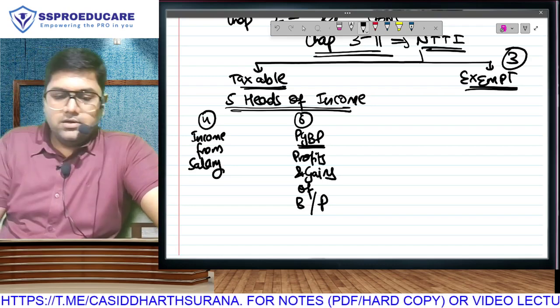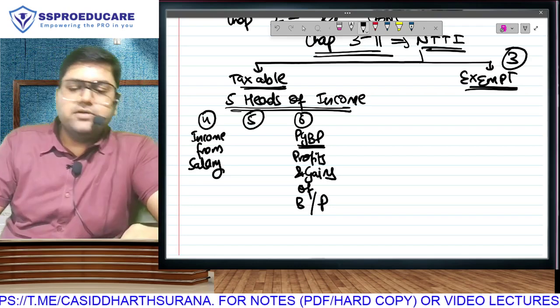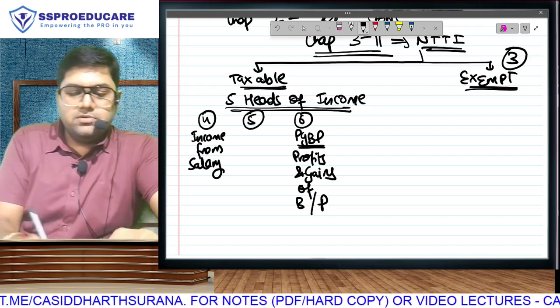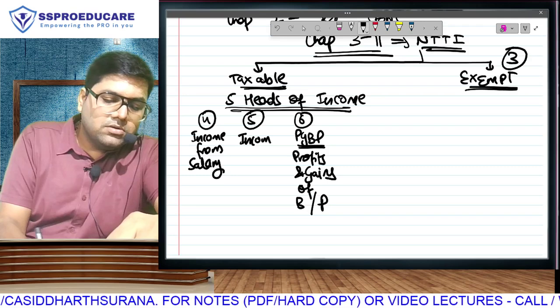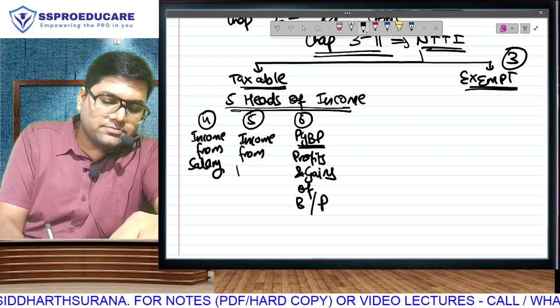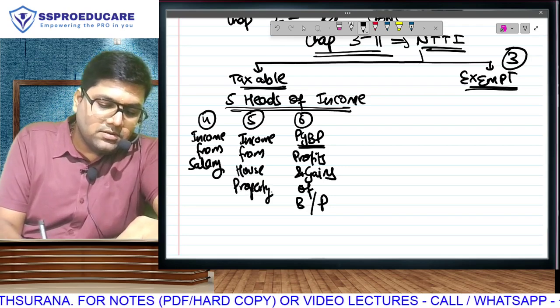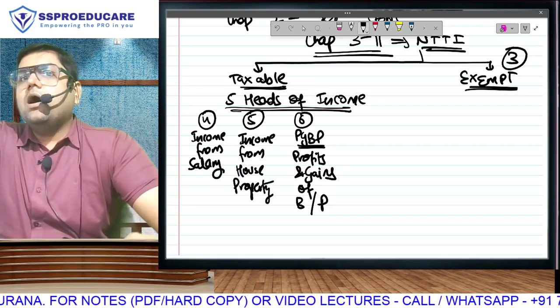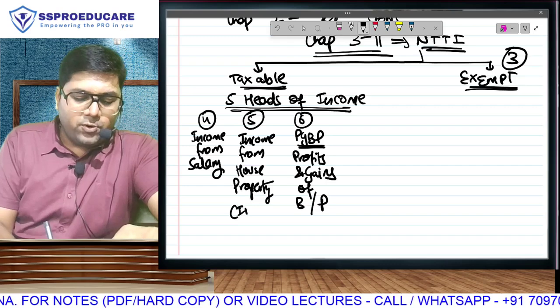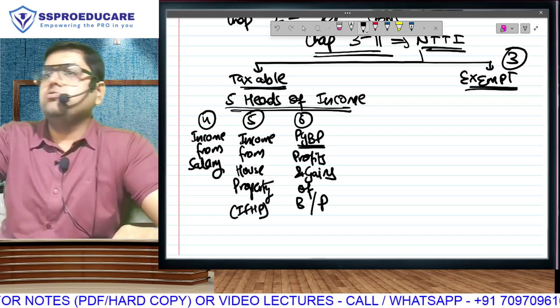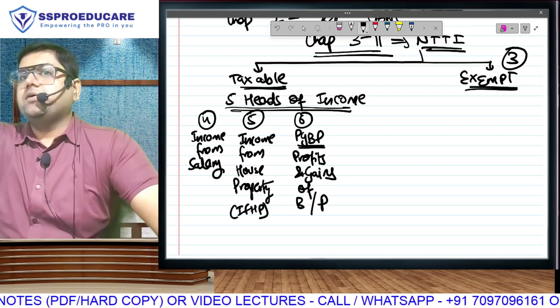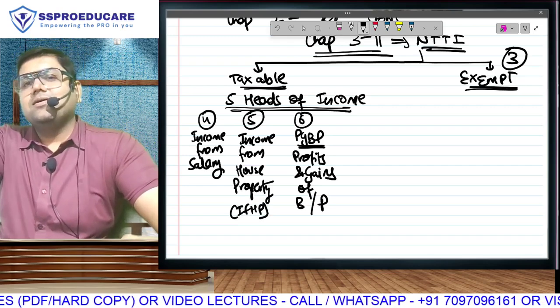Please wait. In between, we have our second head of income, income from, I will explain, house property. Income from house property, again a very popular short form, you are allowed to use in exam also, IFHP. So PGBP and IFHP.